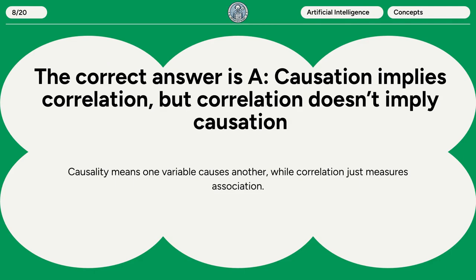The correct answer is A. Causation implies correlation, but correlation doesn't imply causation. Causality means one variable causes another, while correlation just measures association.